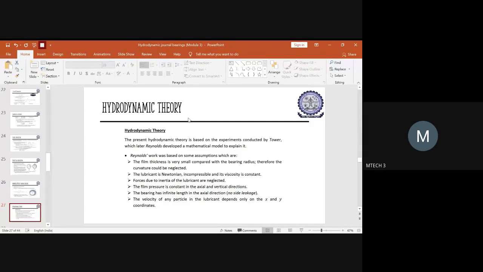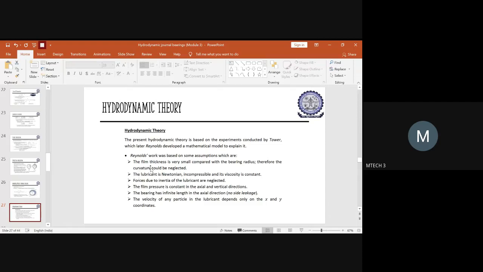So it was totally a mapping of the experimental data with a mathematical approach. Experimental data on hydrodynamic theory was developed by Mr. Tower, and Mr. Reynolds developed a mathematical model to compare with the experimental data of hydrodynamic theory. Hence the mathematical model equation he derived is termed the Reynolds equation. He made some set of assumptions, which we had discussed in the last class. So if I want to just brush up before starting with the Reynolds equation, the assumptions were as follows.